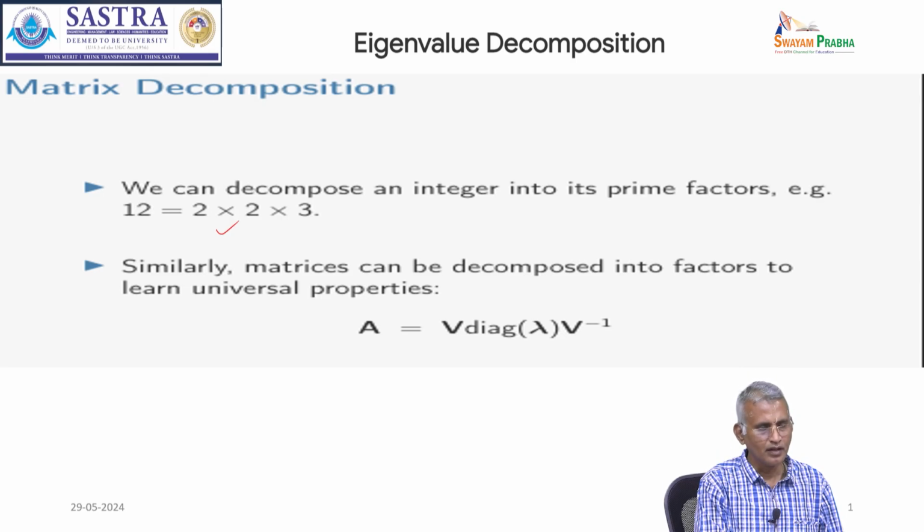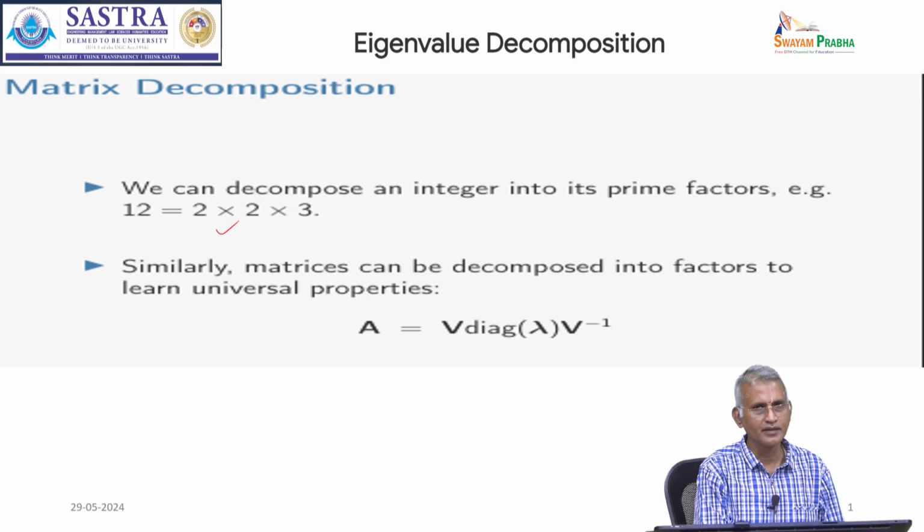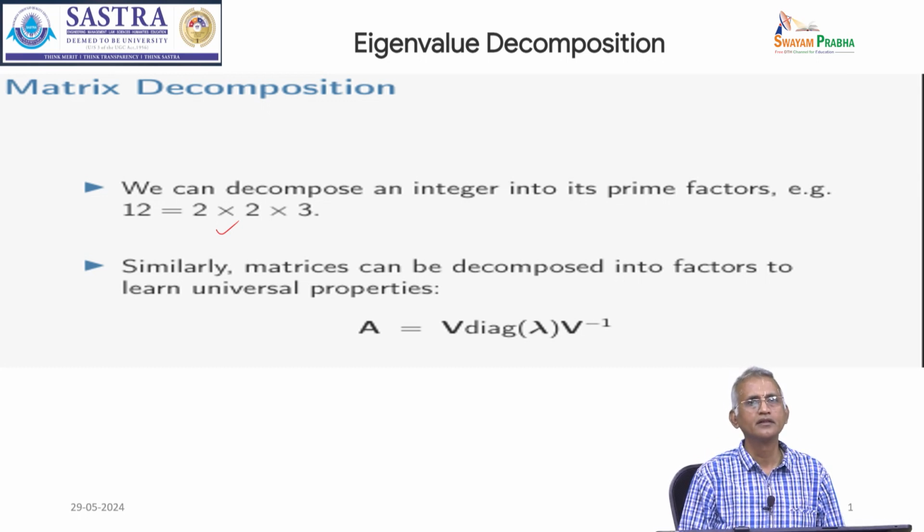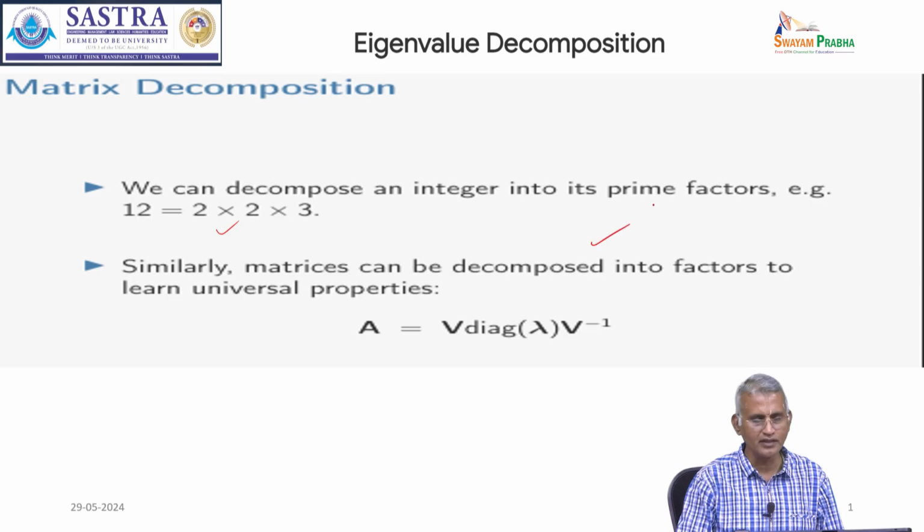So, we apply the same technique to matrices, but we have to follow the rules based on the eigenvalue and eigenvector, and then orthogonal and orthonormalized ideas, so that the matrix can be decomposed into factors to learn universal properties: A equal to V into diagonal lambda into V inverse.